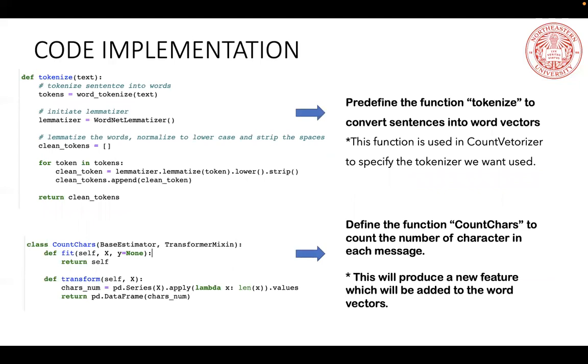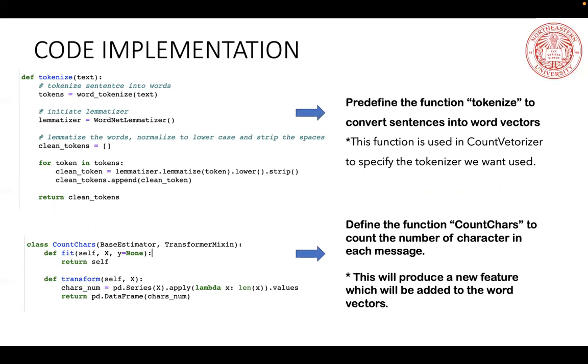So here are the utility functions we defined. The first, the tokenize function, converts sentences into word vectors. This function is used in the count vectorizer to specify the tokenizer we want to use. The second function is count character, which counts the number of characters in each message, as we mentioned before.